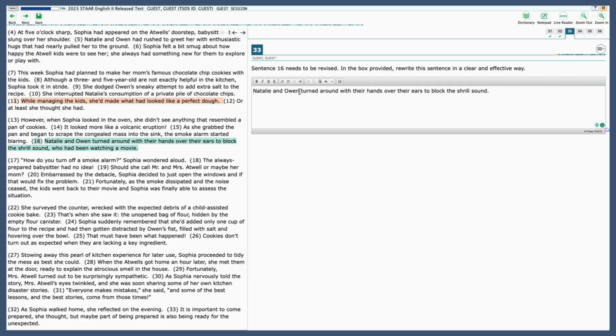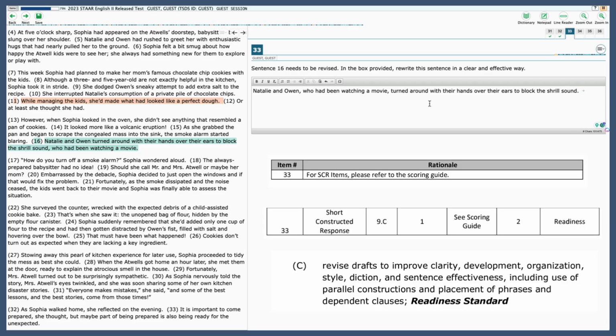So Natalie and Owen, and first we need to know that who had been watching a movie turned around with their hands over their ears to block the shrill sound. So here we just needed to take that chunk and put it so that the sentence flowed more with what was exactly happening. I don't have the exact scoring guide released from TEA on their accepted answers, but in this case, based on my previous knowledge and other practice tests I look at, this is what I think would be an acceptable answer here for 33.